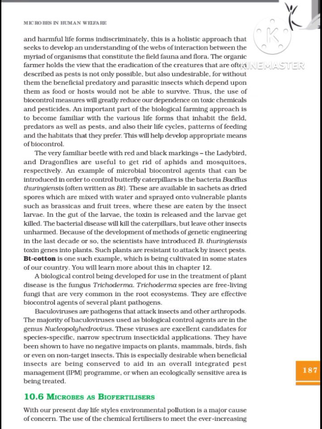Because of the development of methods of genetic engineering in the last decade or so, the scientists have introduced B. thuringiensis toxin genes into plants. Such plants are resistant to attack by insect pests. Bt cotton is one such example, which is being cultivated in some states of our country.